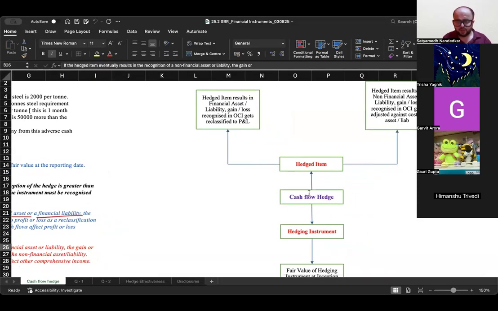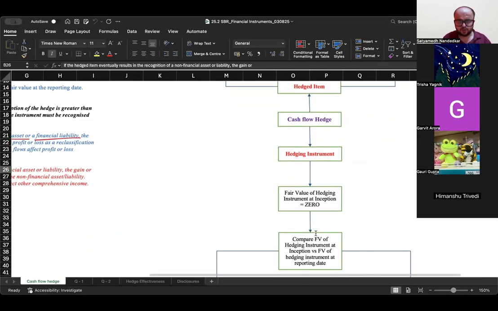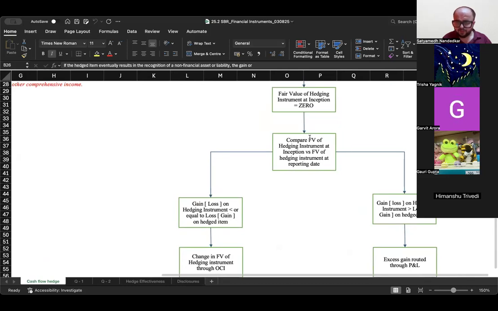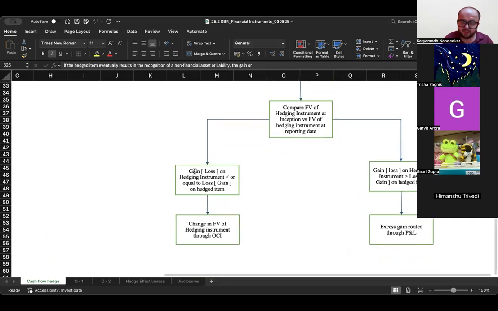ठीक है. कैश फ्लो हेज, hedged item and hedging instrument. Compare fair value of hedging instrument at inception, which is 0, versus fair value of hedging instrument at reporting date. Gain on hedging instrument is less than loss on hedged item: change in fair value goes through OCI. Gain on the hedging instrument is greater than the loss on hedged item: excess gain gets routed through P&L.